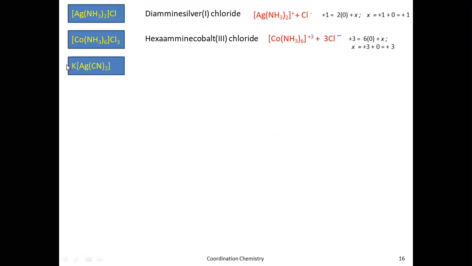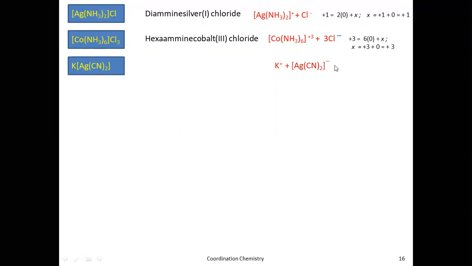Here, what is the cation? This is another case. Here the cation is potassium, which is outside the coordination sphere, followed by the anion, which is the complex coordination sphere. How do you ionize this? When you ionize this, these are the ions you will be getting: potassium plus. Since you know potassium belongs to group 1, only a +1 charge will be there. To satisfy this +1 charge, the coordination sphere should have a -1 charge.